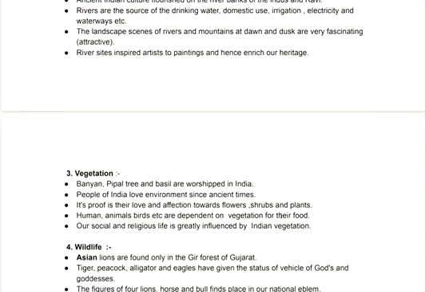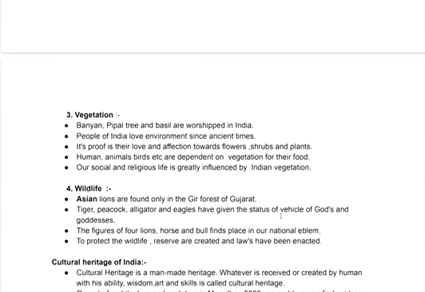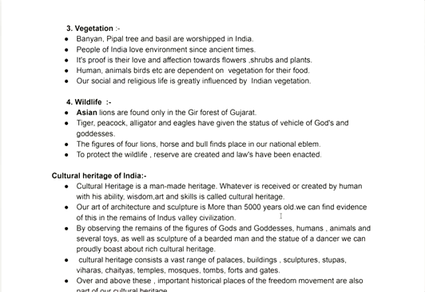This is the reason rivers are very much important to us. Then vegetation, which is also one of the natural heritage. As you know, banyan, peepal and basil. Basil means tulsi, which we worship in India. The peepal tree, the basil which is tulsi, the banyan which is bargad tree. We worship all three trees, not from today but from long ago. Second thing, the people of India have loved the environment since ancient times. We love our environment, our nature very well.